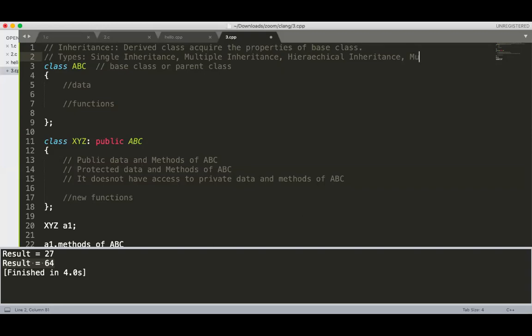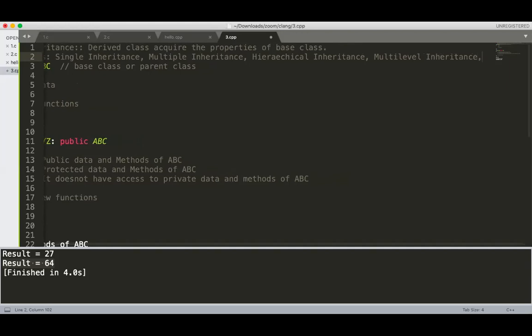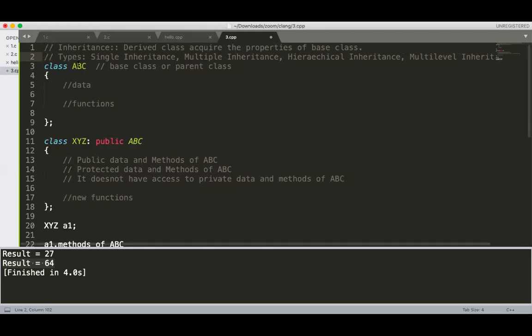The next is known as multi-level inheritance. Multi-level inheritance means one parent is there. Using that parent, I have derived one class. Now you are deriving that derived class again. So class ABC, class XYZ you have made with ABC. Now suppose there is an element class. The element class is made with XYZ. That is known as multi-level inheritance.